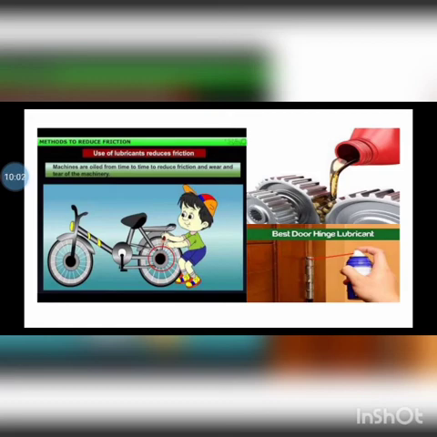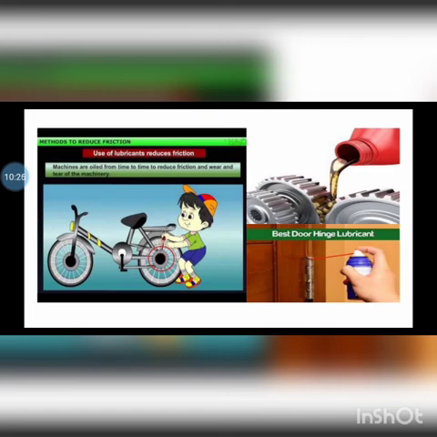In the next picture you can see that people use oil between machine parts. As the machine parts slide against each other, they get damaged. So when they apply oil or grease, the surfaces are still rough but they become a little smooth. So the effect of high friction becomes a little less.